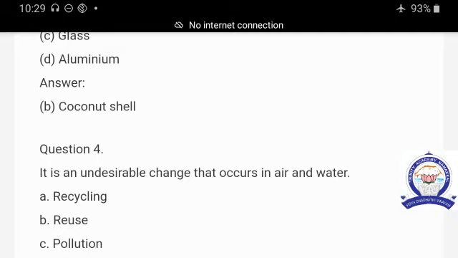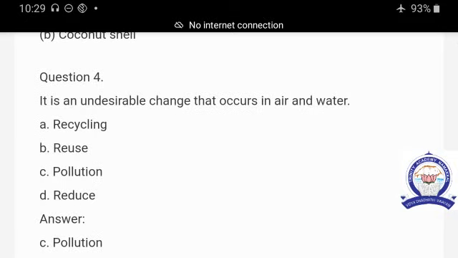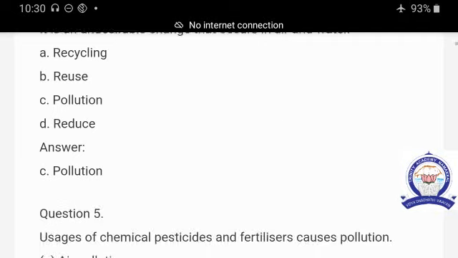Question number 4. It is an undesirable change that occurs in air and water. Options are recycling, reuse, pollution and reduce. Undesirable changes are caused in the air and water. So pollution is the undesirable change. The answer is pollution.